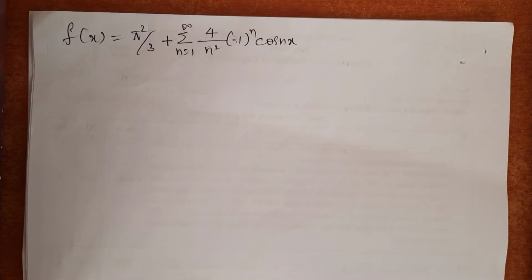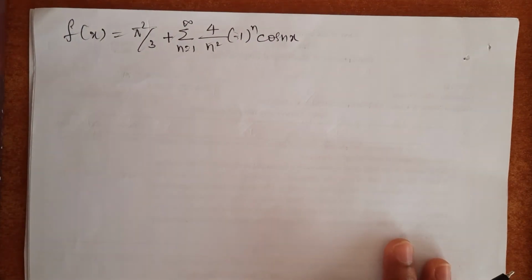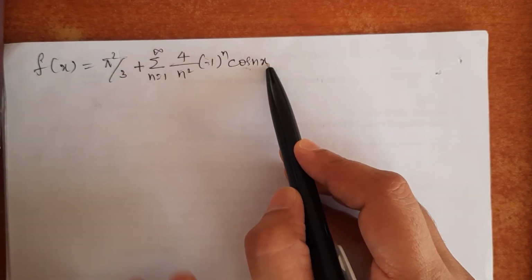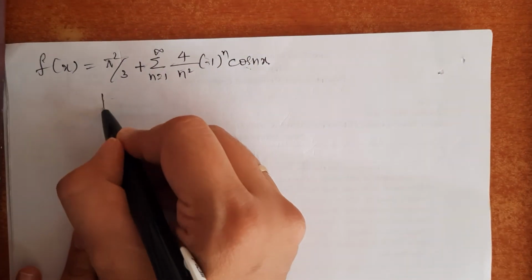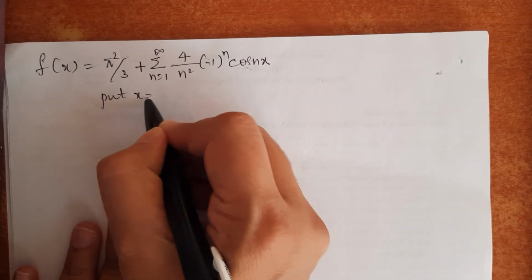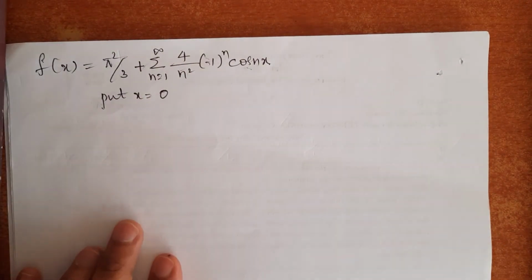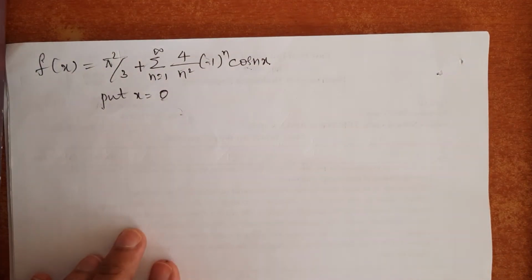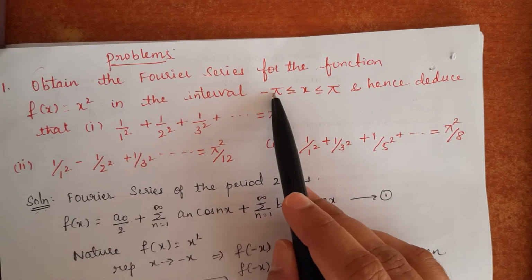From this obtained Fourier series expansion, we should deduce the results. To deduce the result, whenever we have a cos term in the obtained Fourier series expansion, usually we will substitute x value as 0 or pi or 2 pi, and this value should lie in the given interval.